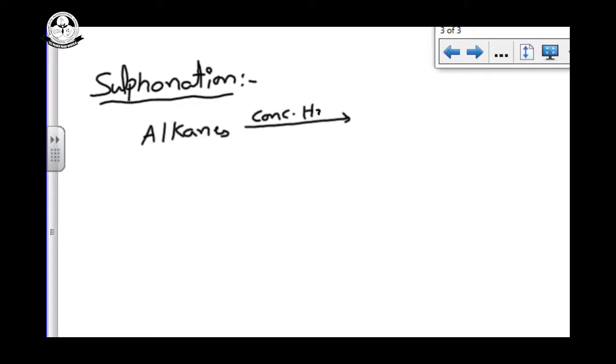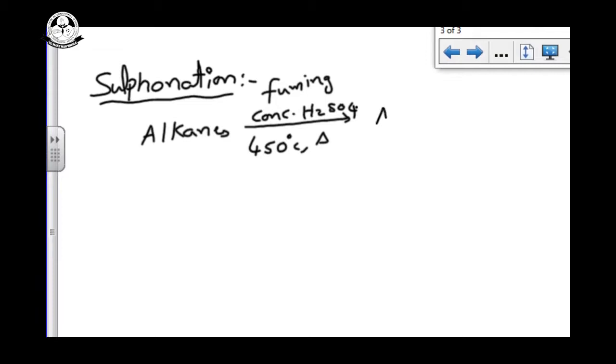This free radical substitution reaction is done at high temperature, so we are heating around 450 degrees Celsius, and this sulfuric acid, as I already told you, is fuming sulfuric acid. Fuming sulfuric acid means the mixture of SO3 and H2SO4, that is H2S2O7, oleum.